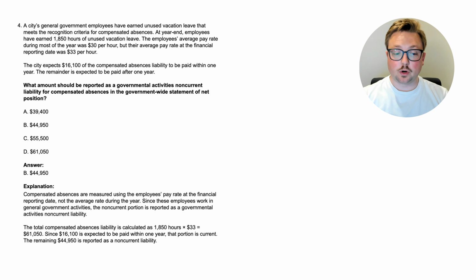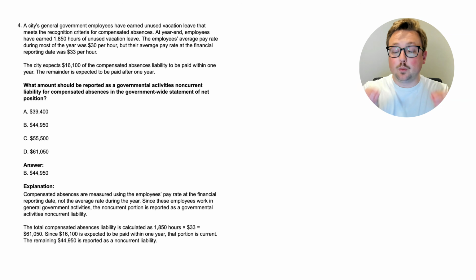Since these employees work in general governmental activities, the non-current portion is reported as a governmental activities non-current liability. The total compensated absences liability is calculated as the 1,850 hours multiplied by the $33 at the reporting date, again, not the average rate. So that's $61,050. Since $16,100 is expected to be paid within 1 year, that portion is current. The remaining $44,950 is reported as a non-current liability. So not too difficult once you understand what's going on there.